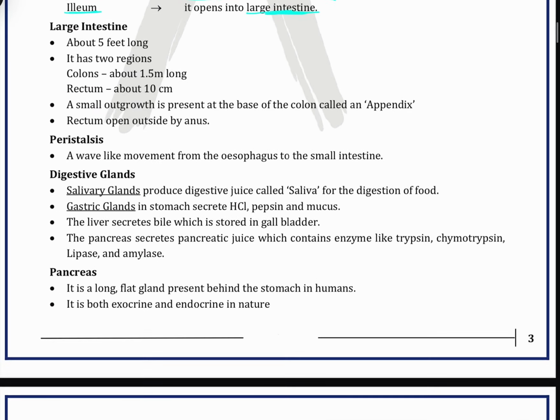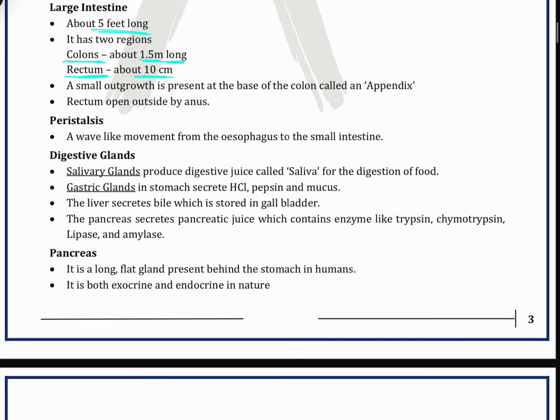Okay, then moving on to the large intestine. Our large intestine is about 5 feet long. This is smaller than the small intestine. It has two regions, colon and rectum. The colon is about 1.5 meter long and the rectum is about 10 centimeter long. Then a small outgrowth is present at the base of the colon called the appendix.